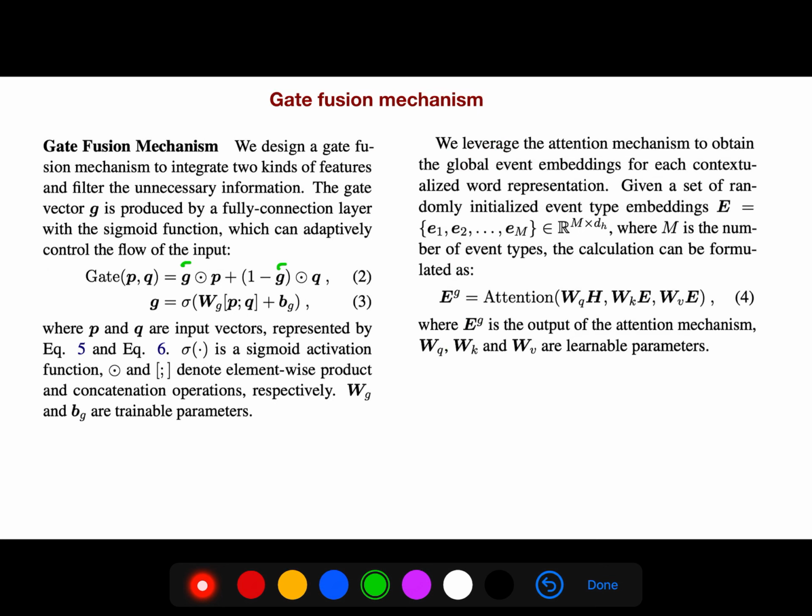And so we leverage the attention mechanism to obtain the global event embeddings for each contextualized word representation. So given a set of randomly initialized event type embeddings, where M is the number of event types, the calculation is like this. And it is the output of the attention mechanism.